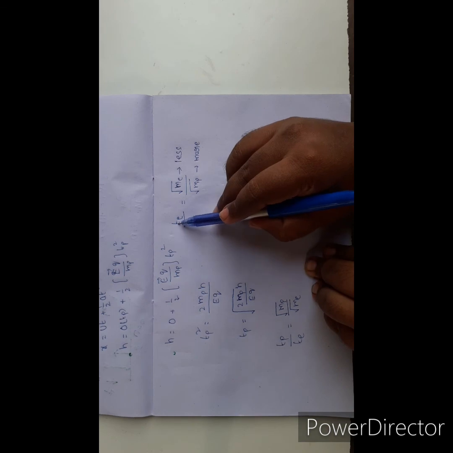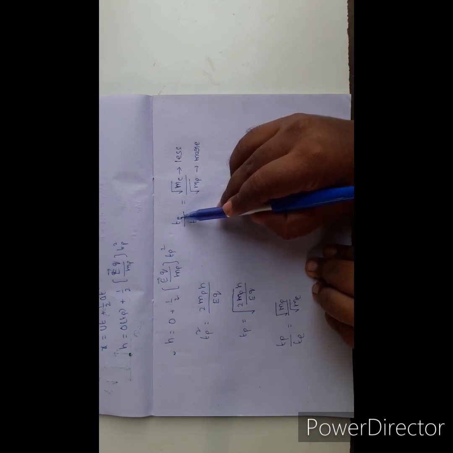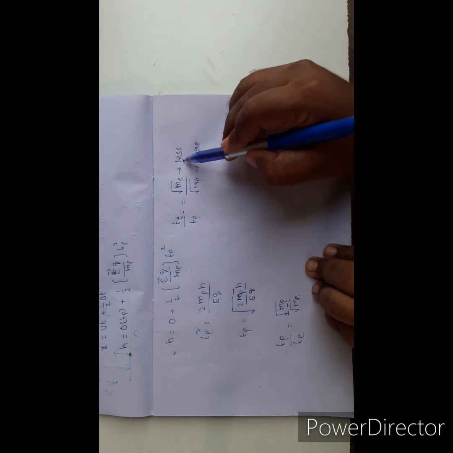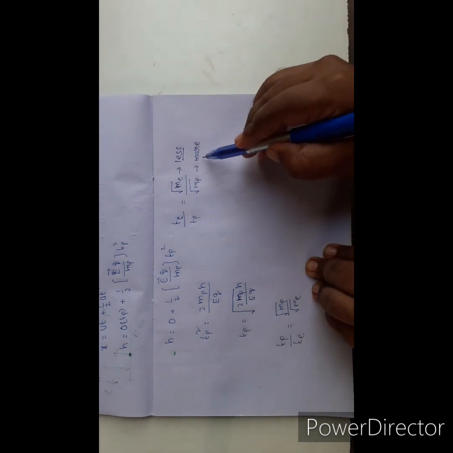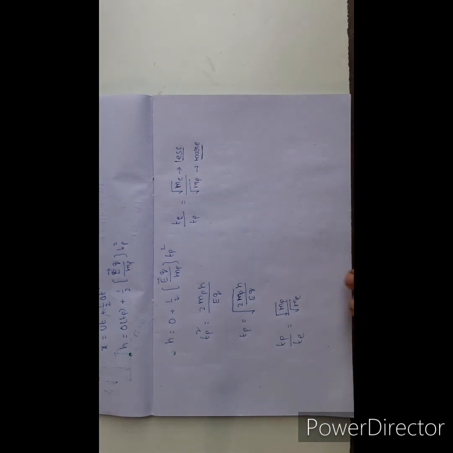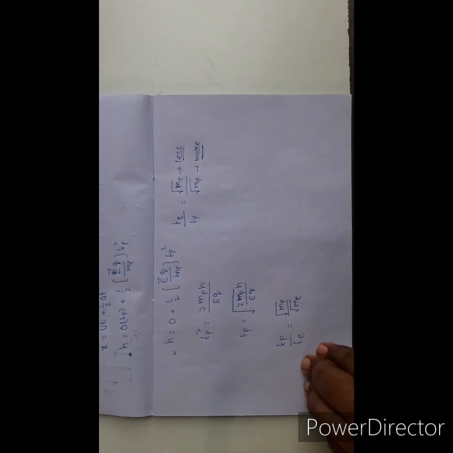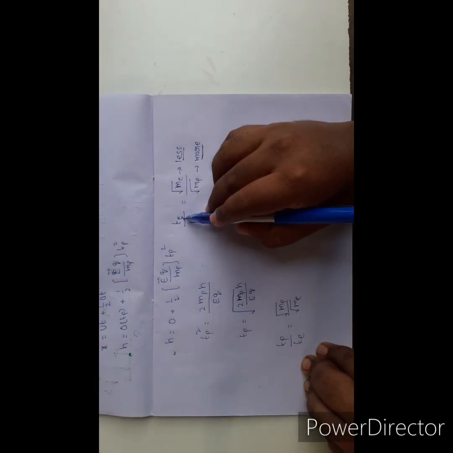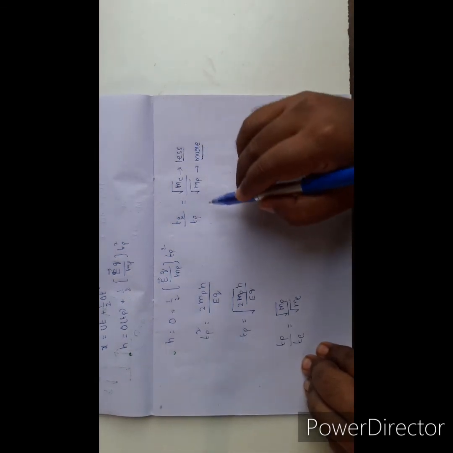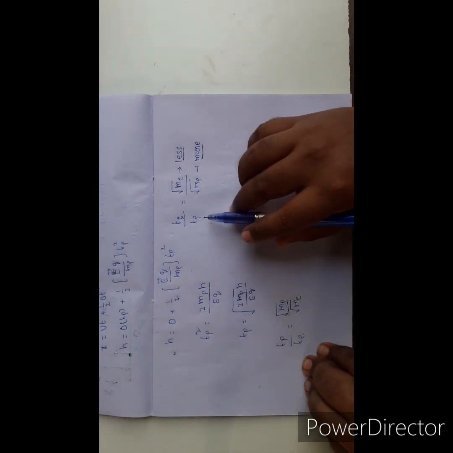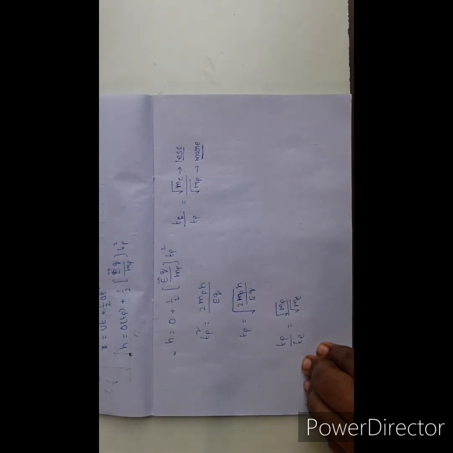So the time taken to fall for the electron is also less compared to the time to fall for the proton, which is more.